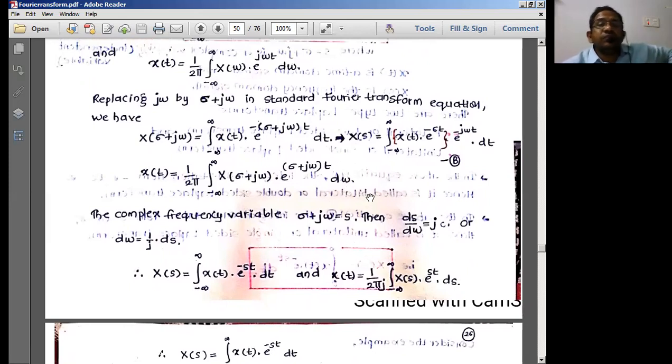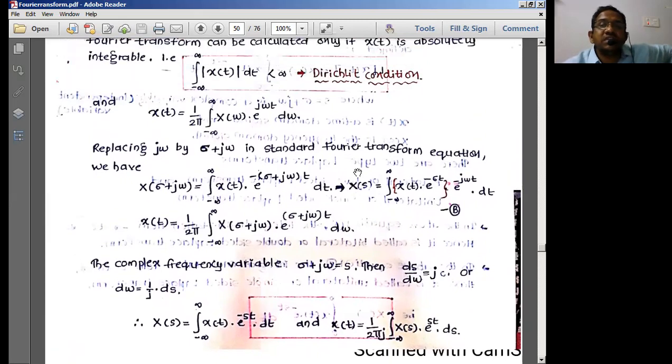Now where is x of s? X of s is here. So x of s is equal to integral of x of t into e power minus st dt, where sigma plus j omega is s, and x of t is equal to 1 by 2 pi j integral of x of s into e power st ds.